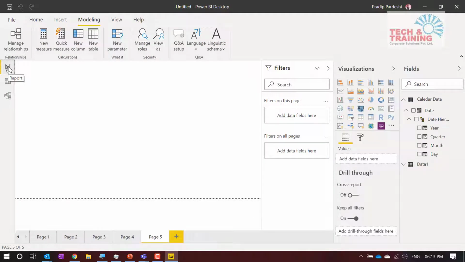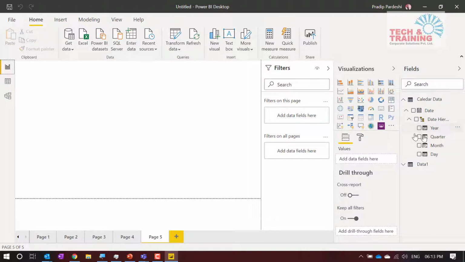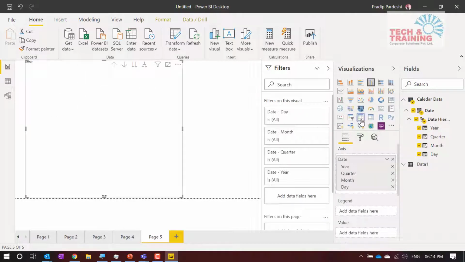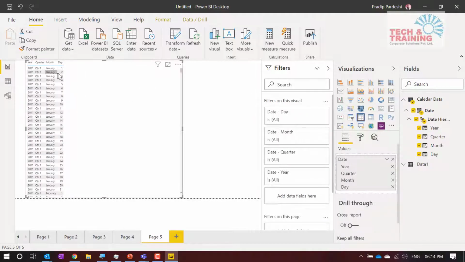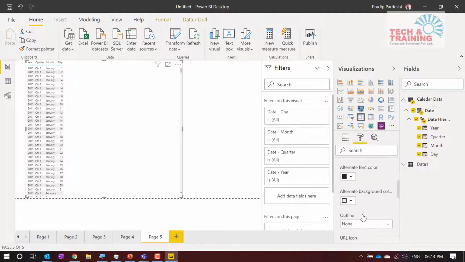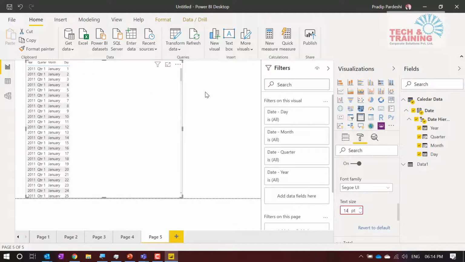Yesterday, if you remember, I asked you to write some DAX function to get YTD, year to date, or month to date. Now, I do not know much about DAX functions and I'm a lazy fellow. I don't want to work much. So let me create the hierarchy for date. Now I'm going to create this into a table. So I've got this year wise, date wise table, and let me quickly increase the value here.